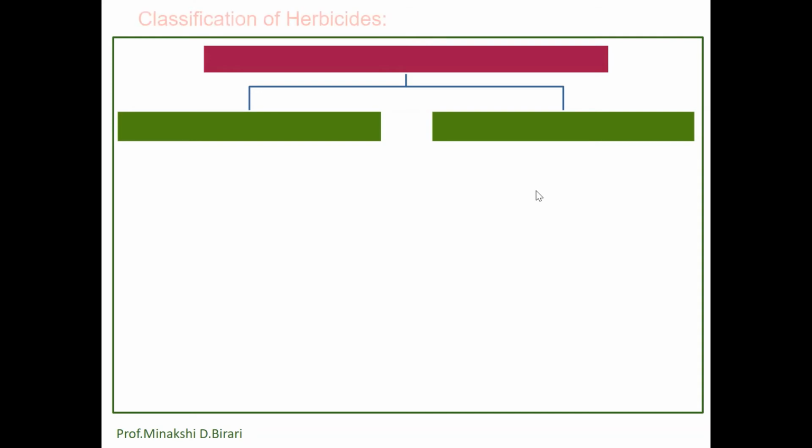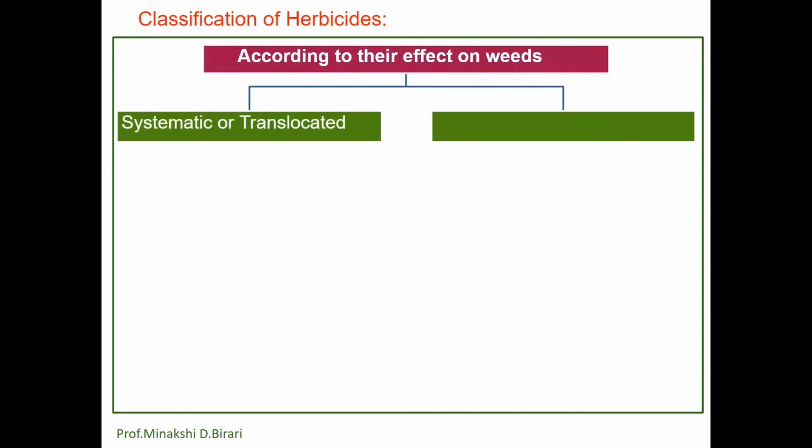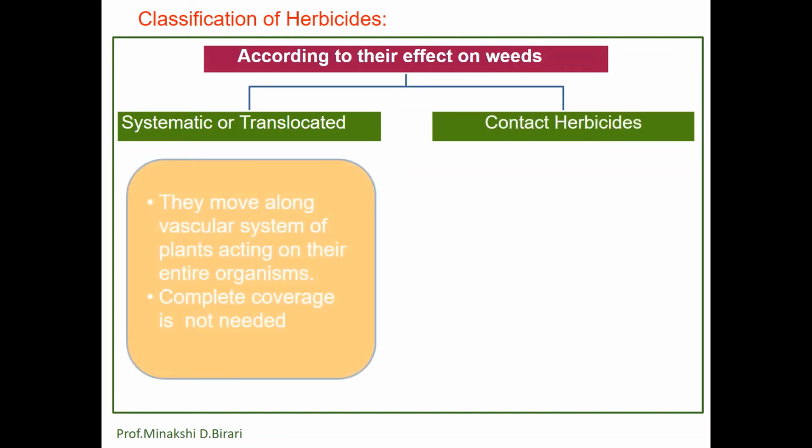Secondly, according to their effect on weeds, herbicides are classified into systemic or translocated herbicides and contact herbicides. Systemic or translocated herbicides move along the vascular system of plants, acting on their entire organism.